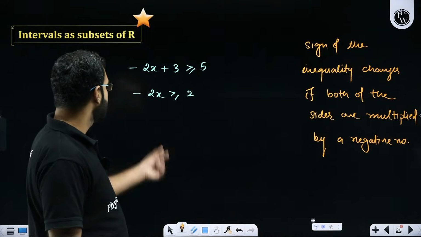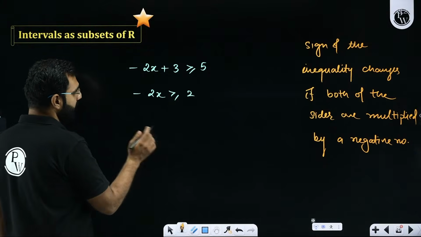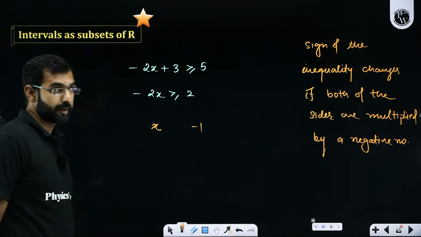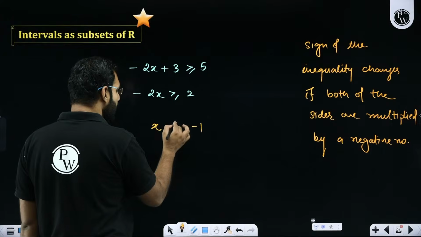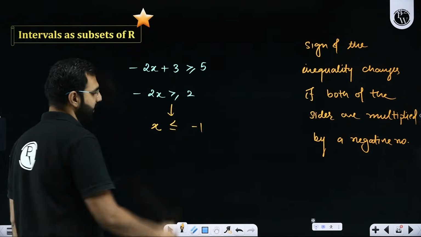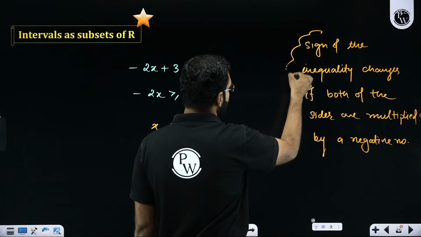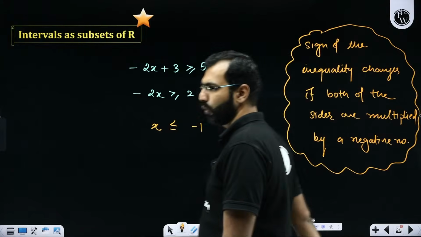Which means what? To get rid of this minus 2, I'll divide both the sides by minus 2. So minus 2 by minus 2 is plus 1. 2 by minus 2 is minus 1. But pay attention everyone, the only mistake we commit here is that greater than equal to gets converted into less than equal to. Did you get it? And why did it happen? All because of this property, which I'm sure you wouldn't forget now. Will you all remember it?